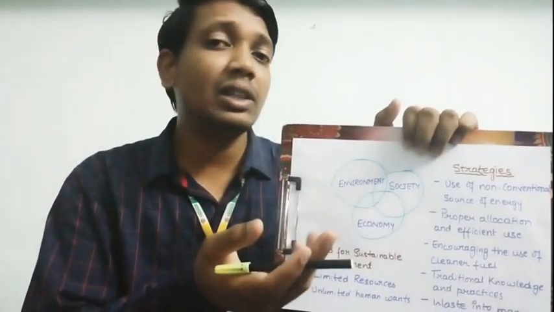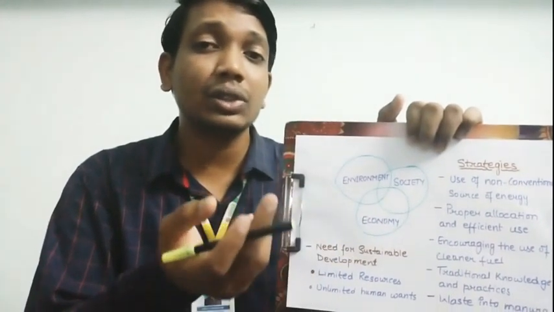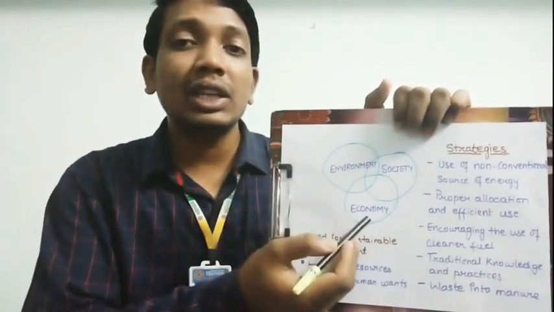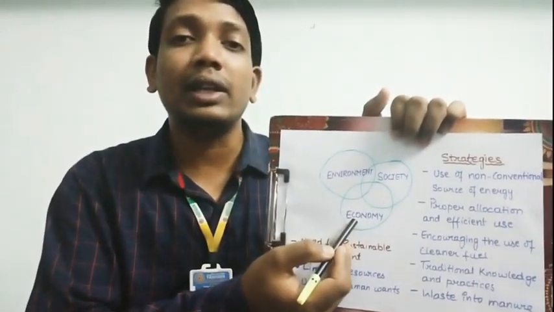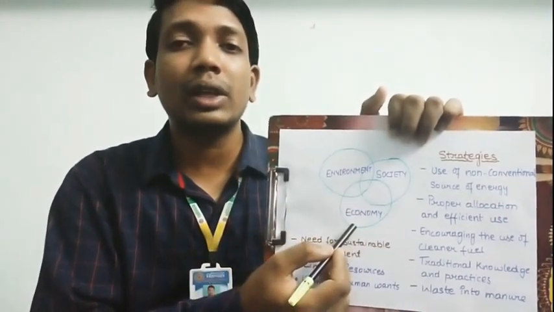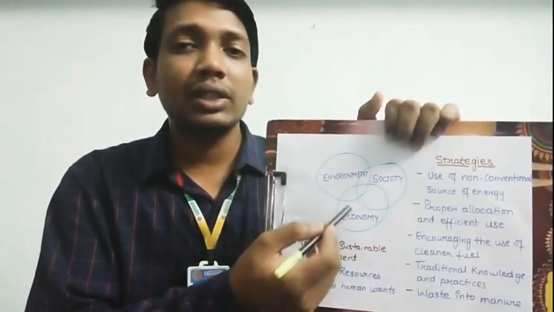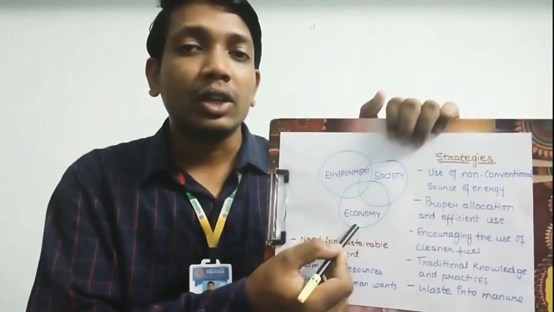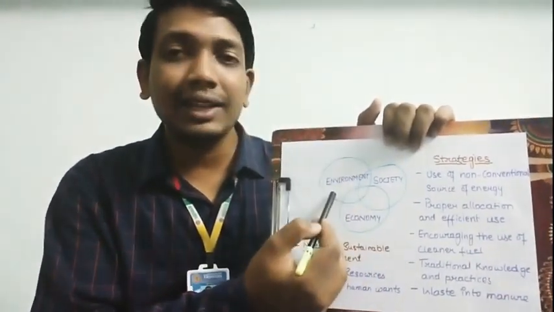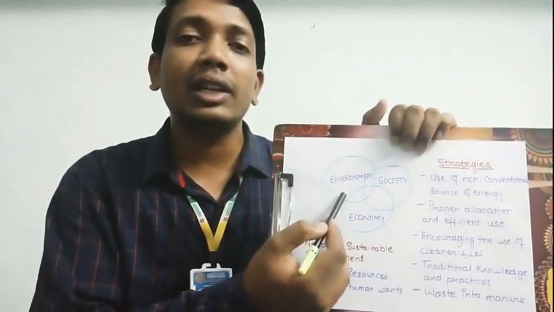When environmental degradation takes place and the available resources are exhausted, what will happen? Once again, the economy will suffer, because there is no natural resource to continue the production process. So the economy, the society and the environment are interlinked.